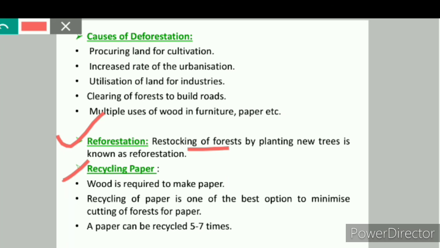For example, kenaf, a member of the hibiscus family, is largely being used in paper production along with straw, cotton and sugarcane bagasse. But the quality of the paper obtained is not as good as that we obtain from wood. So recycling of paper is one of the best options to minimize cutting of the forests for paper. A paper can be recycled 5 to 7 times. This also saves us from the hazardous effects of chemicals used in making paper. So the solution to deforestation is reforestation and recycling paper.